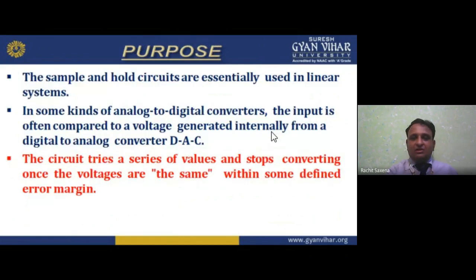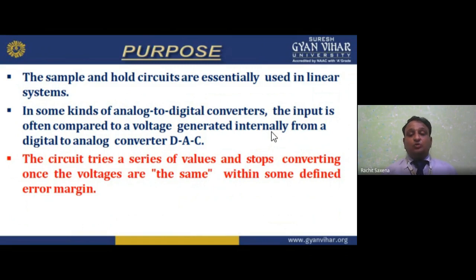The purpose: sample and hold circuits are essentially used in linear systems. If I want to sample, for example, 5 volts, and now I have to hold this 5 volts for 15 seconds, directly inputting it would make the operational amplifier saturate. Once the channel is removed, the charge is preserved by the holding capacitor. So it is used in linear systems. I hope you understand.